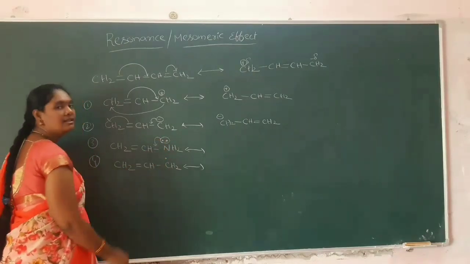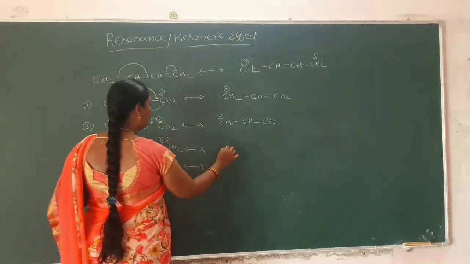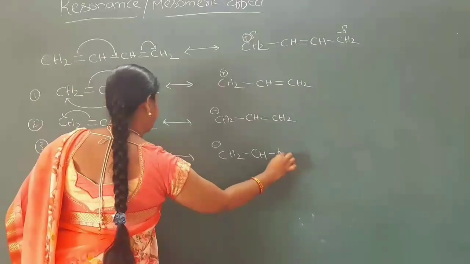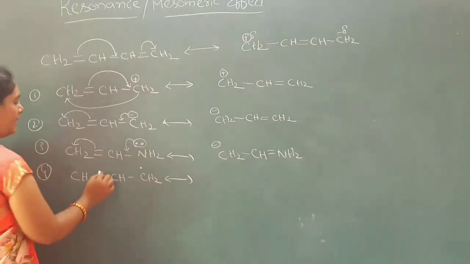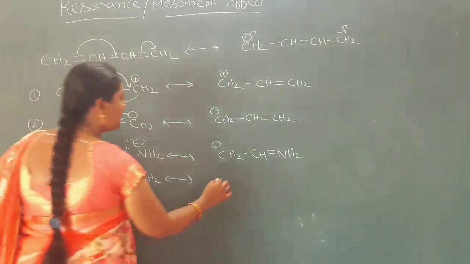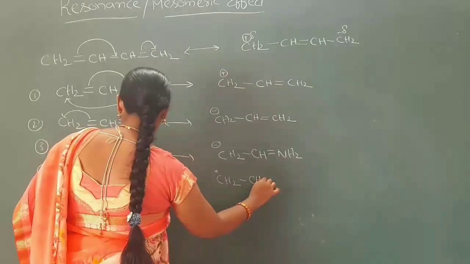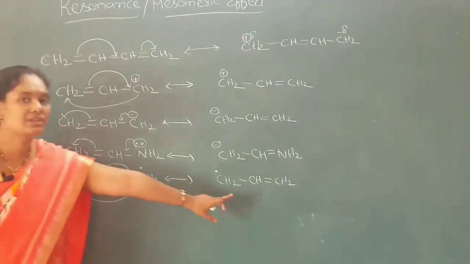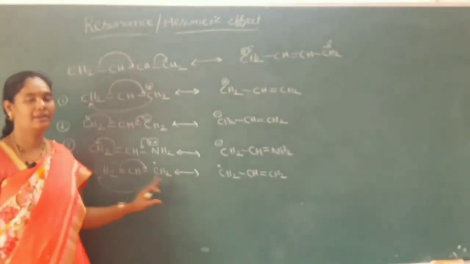This lone pair of electrons is delocalized to here. This bond pair of electrons moved onto the carbon atom. Then it gets the CH2 negative charge, then CH=NH2. And in this case free radical, these electrons delocalized here, the free radical delocalized to here. Then it is CH2 free radical, then single bond CH=CH2. These are the resonance structures for the various possibilities for the different structures. Okay.